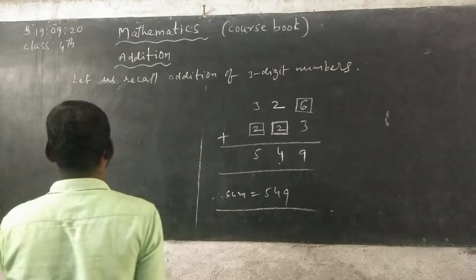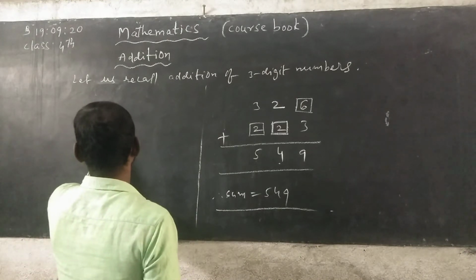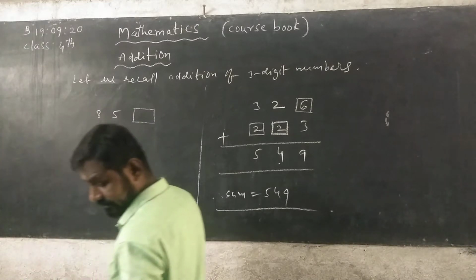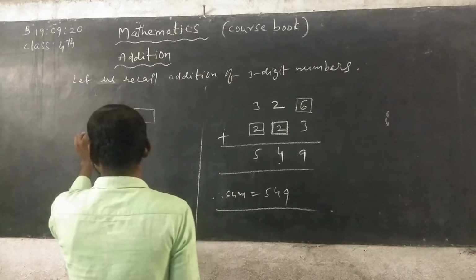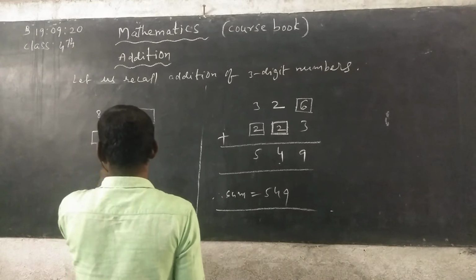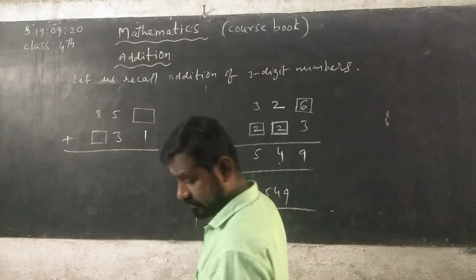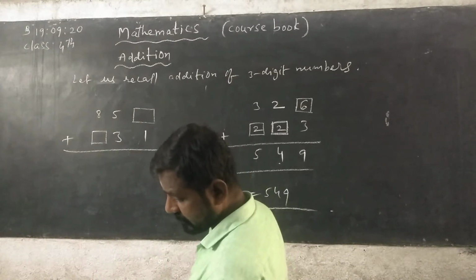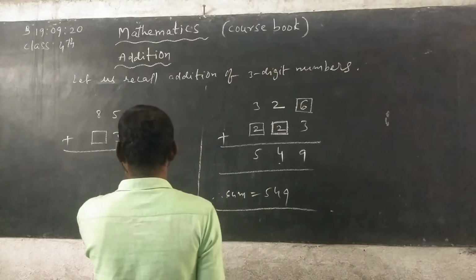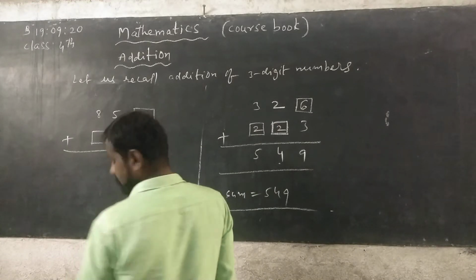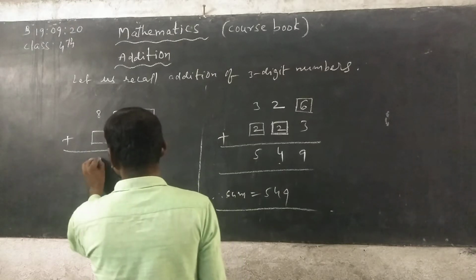Now next, 8 5 dash, plus dash 3 1. Ones place 4.